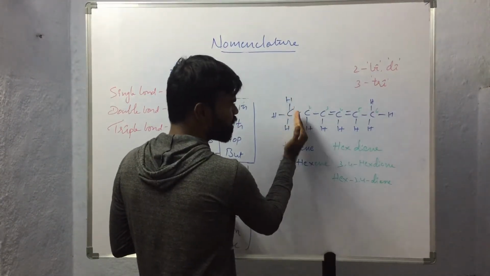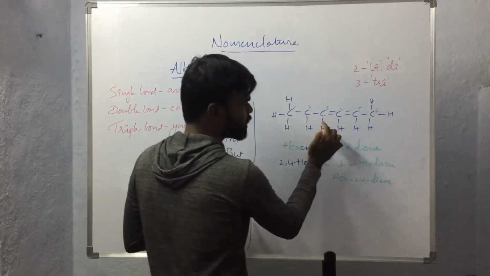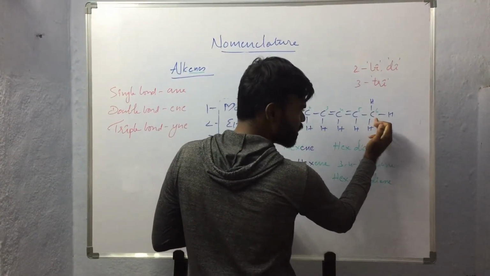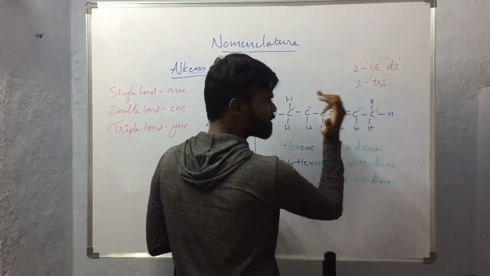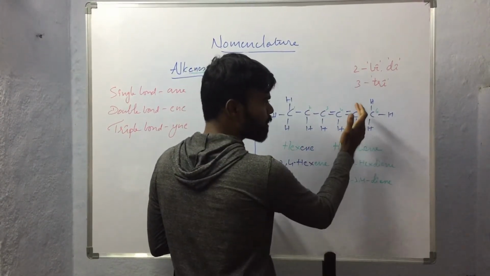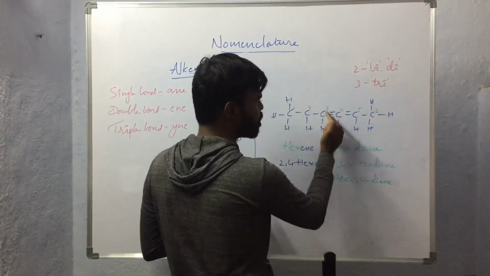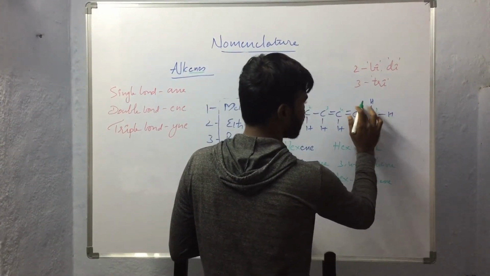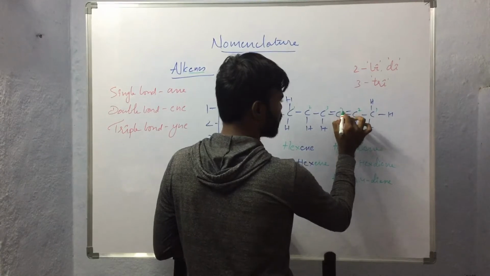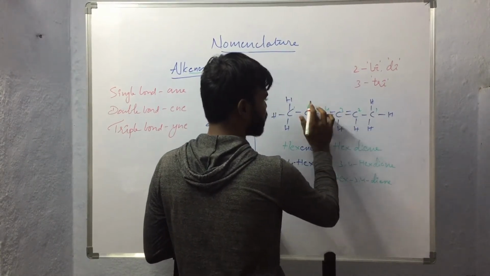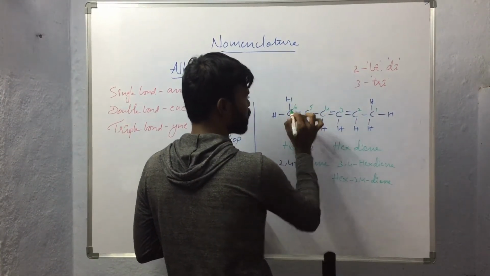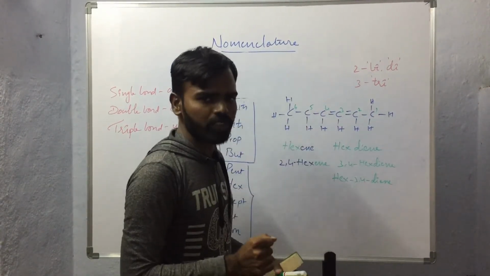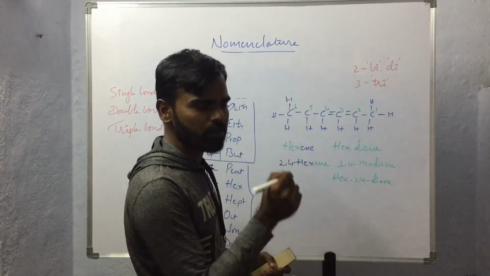If you give numbering from this side, the unsaturation will be on the third carbon atom. If you give numbering from this side, the unsaturation will be present on the second carbon atom. So number 2 is less than number 3, so we have to consider this direction only, because according to the rule, the unsaturated carbon atom should get the least possible number.